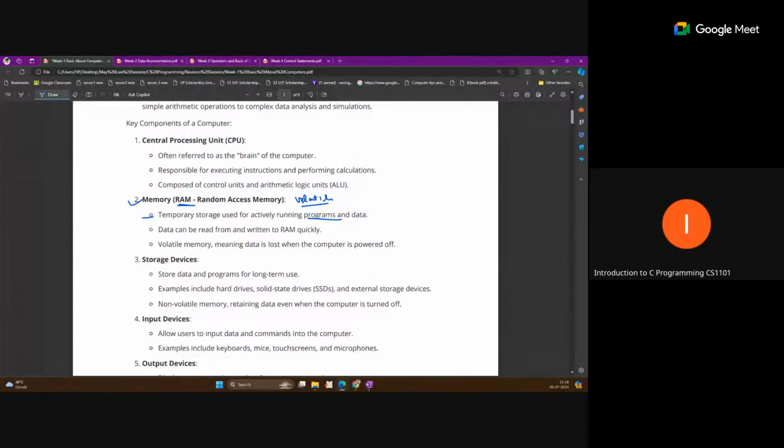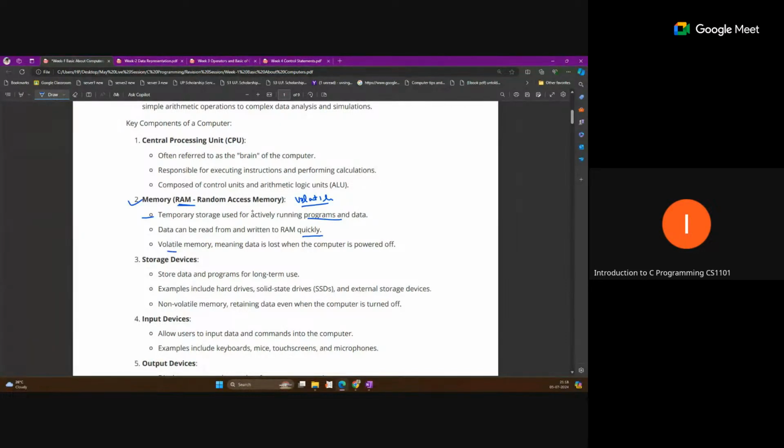When we turn off the power, our data will still exist. The relevant data that is running at the current time is transferred from the hard disk to RAM, and the CPU communicates with this RAM to fetch the instructions and the data, to execute everything. Data can be read from and written to RAM quickly by the processor.